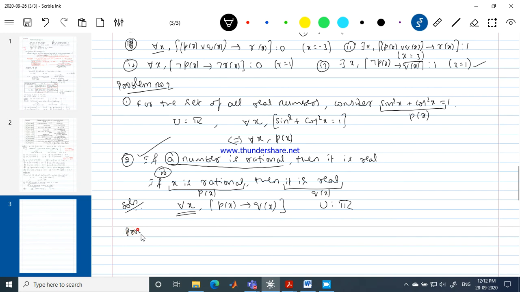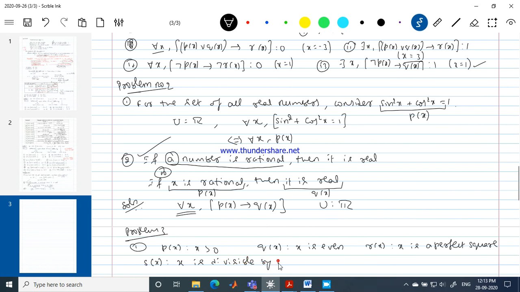Problem number 3. These are my open statements. P of x is x greater than 0. Q of x is x is even. R of x is x is a perfect square. Next, S of x says that x is divisible by 4, and T of x is x is divisible by 5.